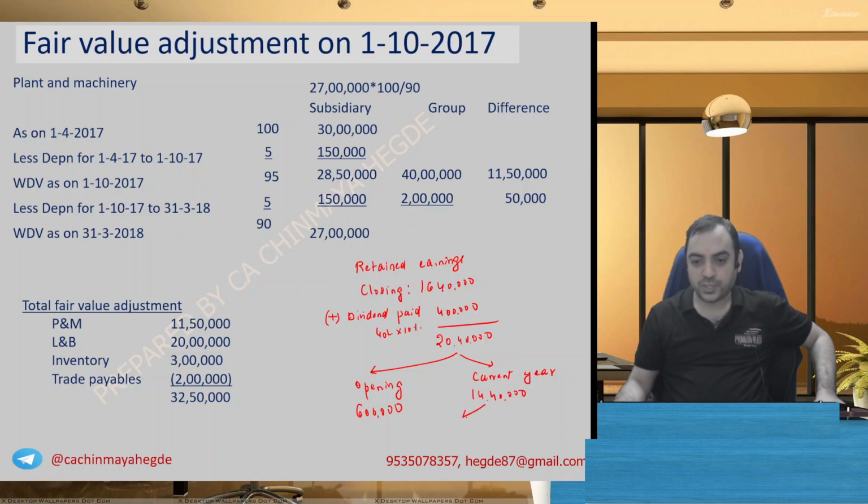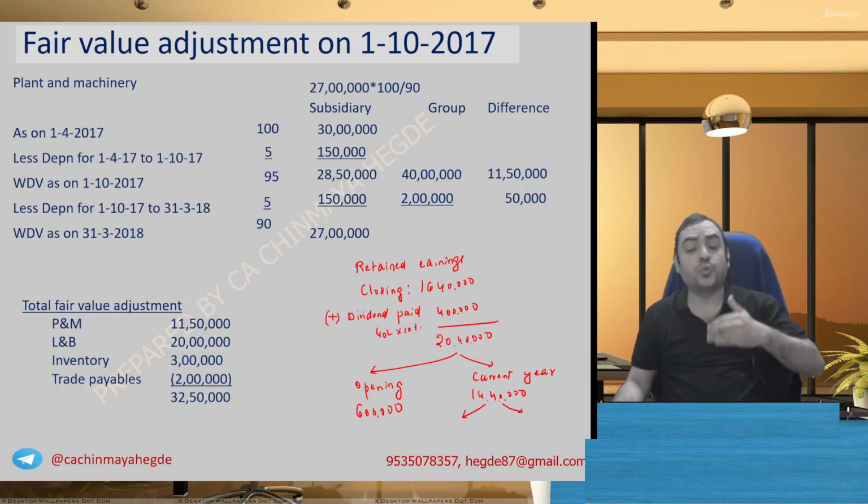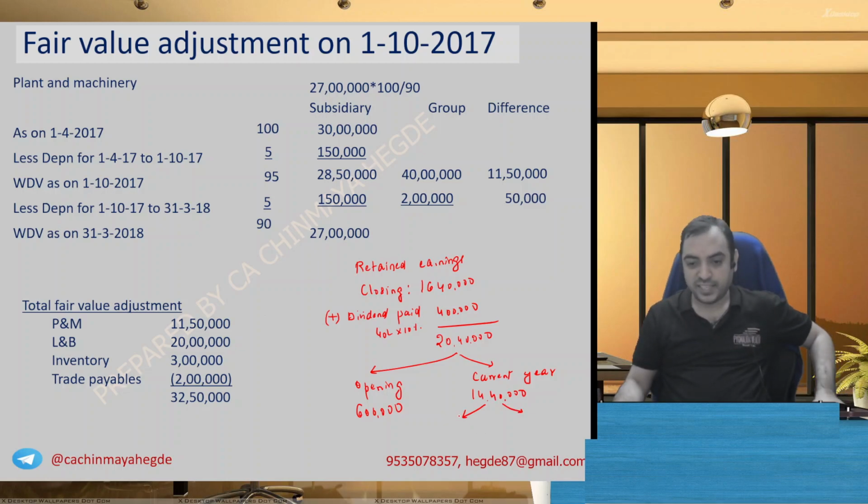And this 14 lakh 40,000, because the acquisition took place on 1st of October, I will divide into 6 months, 6 months. So you get 7 lakh 20,000 and 7 lakh 20,000.